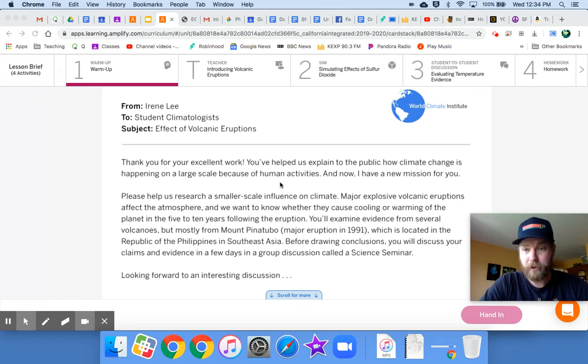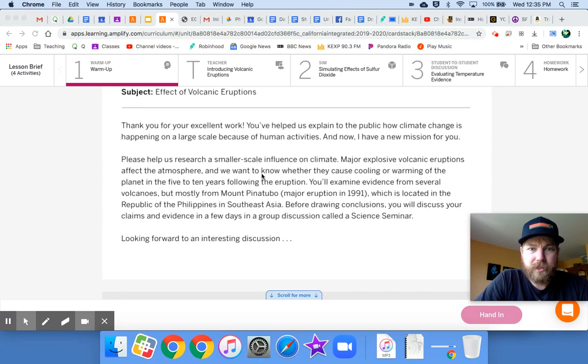Remember, we just wrote our argument, the blog post, and we made our models in the last lesson to show how one human activity can affect climate change. Please help us research a smaller scale influence on climate. Major explosive volcanic eruptions affect the atmosphere, and we want to know whether they cause cooling or warming of the planet in the 5 to 10 years following the eruption.